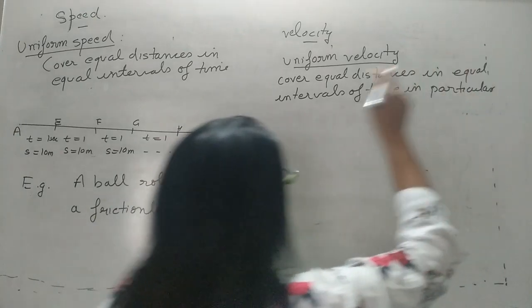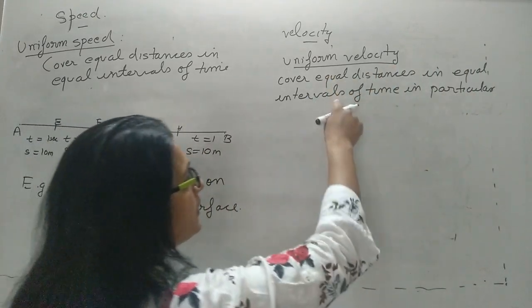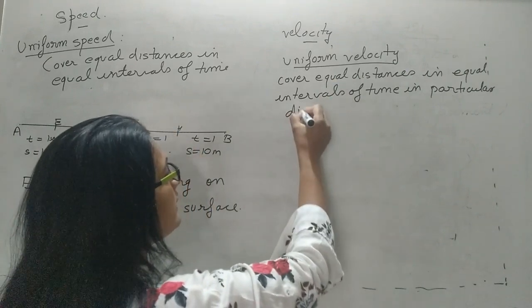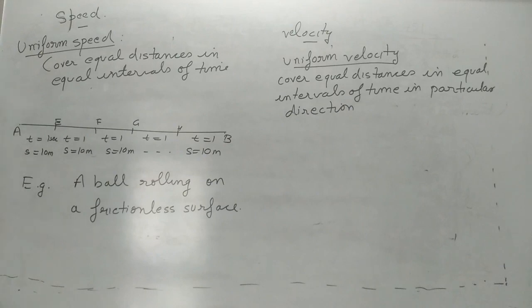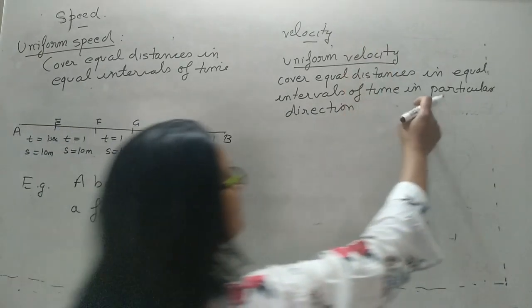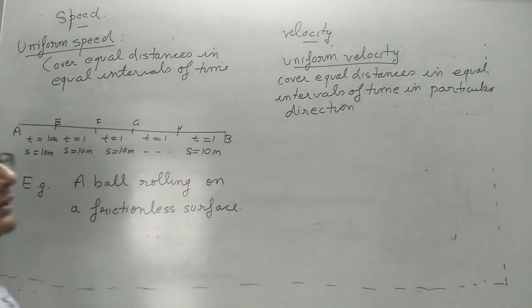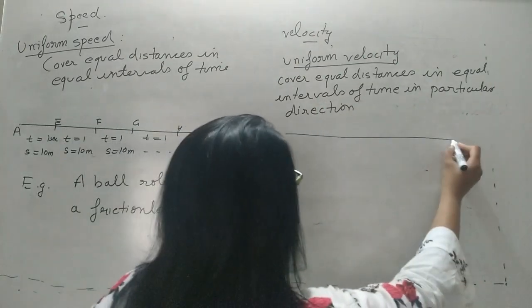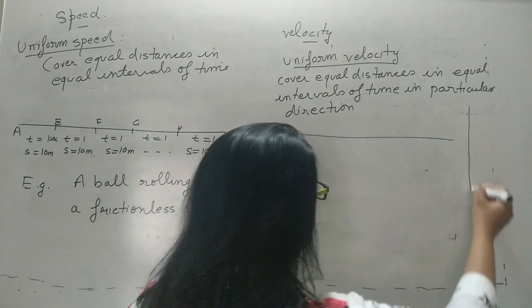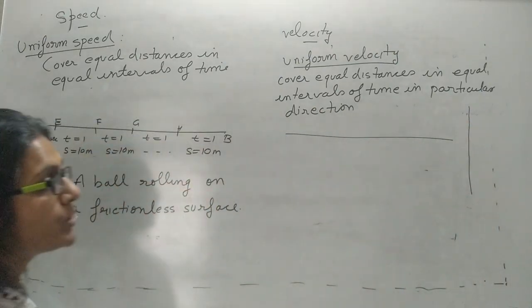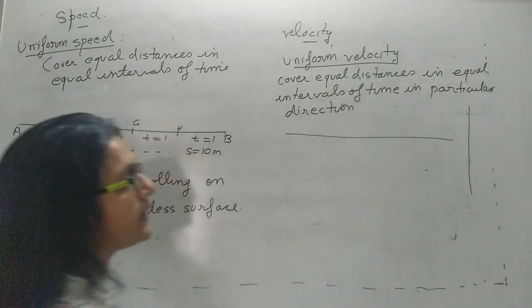So here the distance is equal, the time is equal, and the direction is the same. Direction will not change. So when we are writing about velocity, we have to mention the direction. That is, in one direction, it is covering equal distances in equal intervals of time. The body will not move sideways.